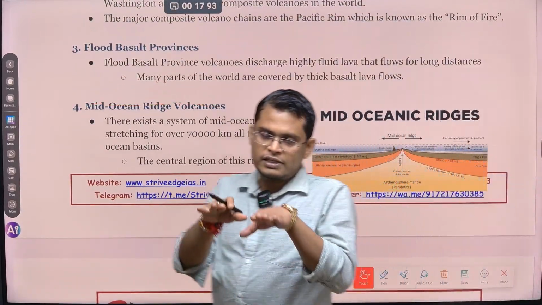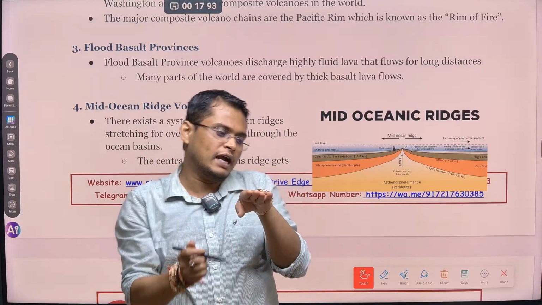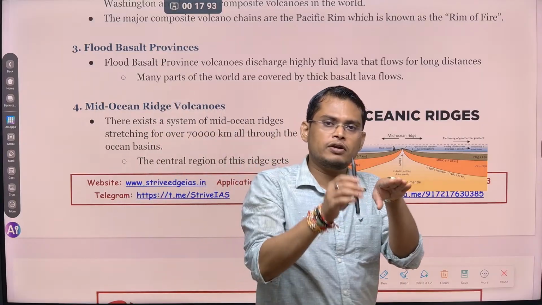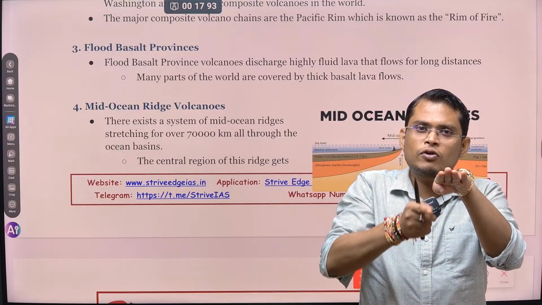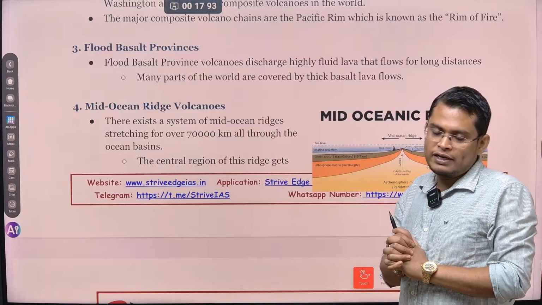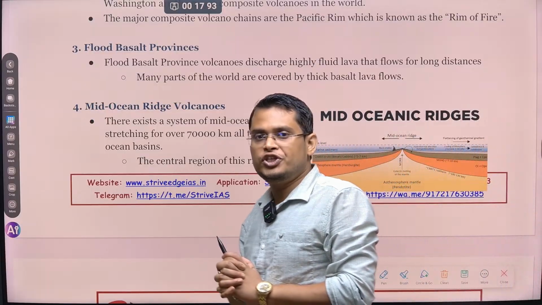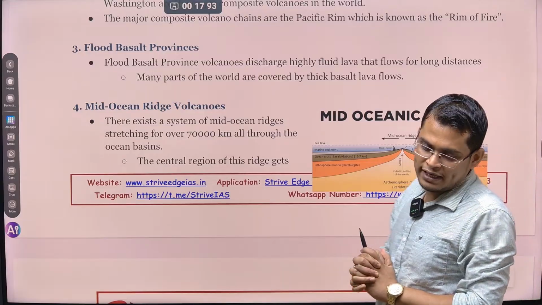Whenever there is a crack, there is a weak zone in between two plates, and there is a hotspot volcano below that. There will be a hotspot volcano and there is a crack. So because of that, volcanic activity happens very peacefully, all this volcanic activity happens along this weak zone, and that is what led to the flooding of volcano layer by layer.